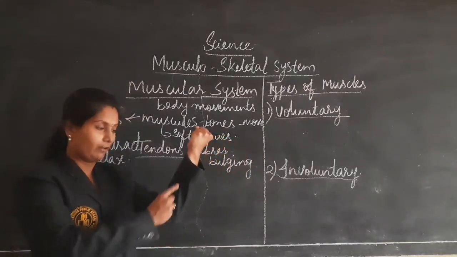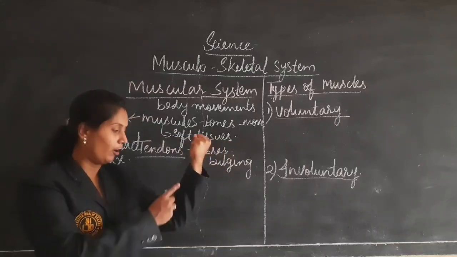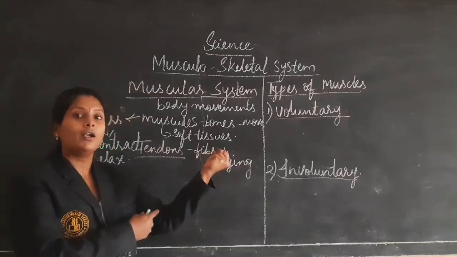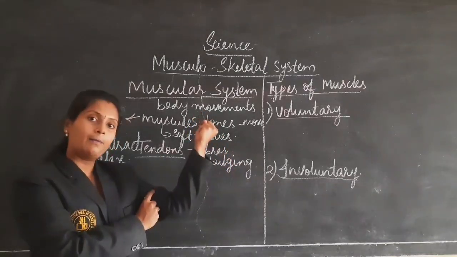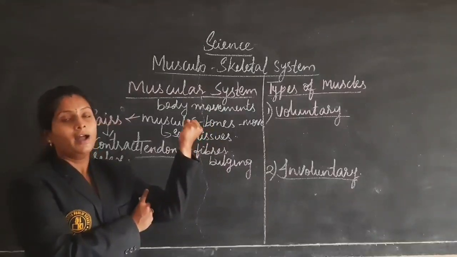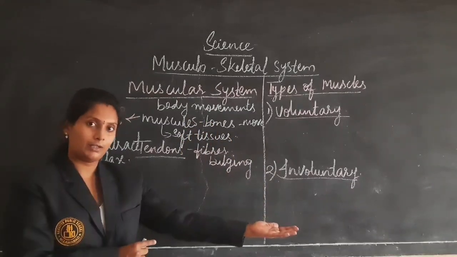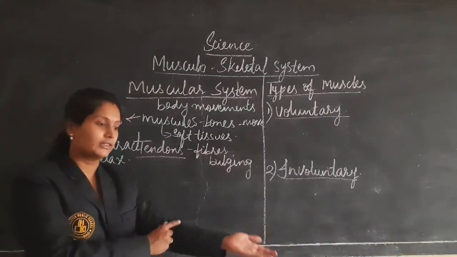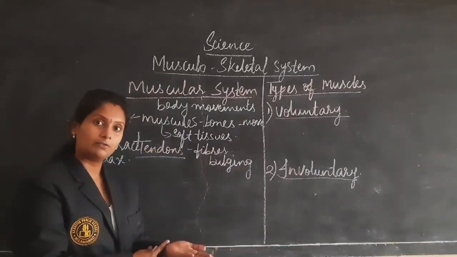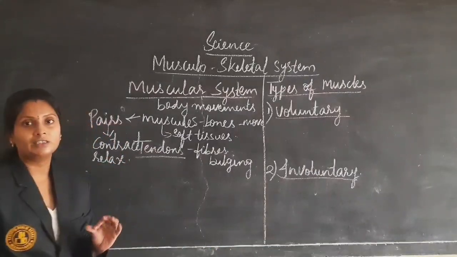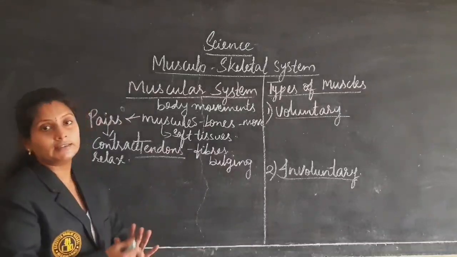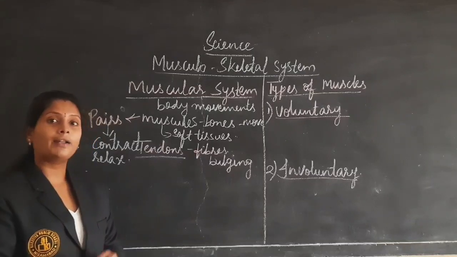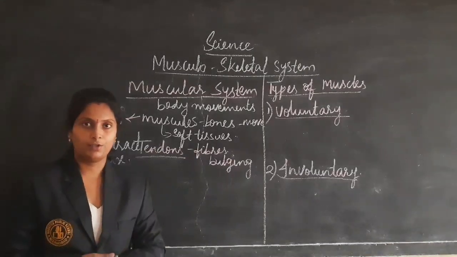When I am doing this activity, what happens? The muscles present in the forearm region will be relaxing, and the upper arm region muscles will be contracting. And again, when I put my arm back into the original position, the upper arm region muscles will be relaxed and the forearm muscles will be contracted. In this way, muscles work. Not only in these cases, we can see a number of muscles in our body. Some are attached to the bones, some are not attached to the bones.